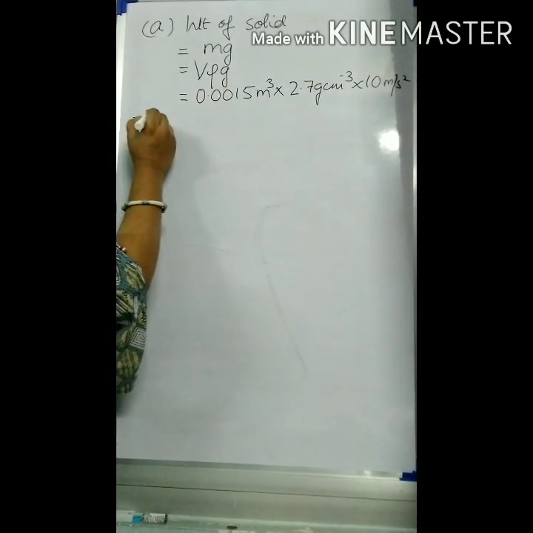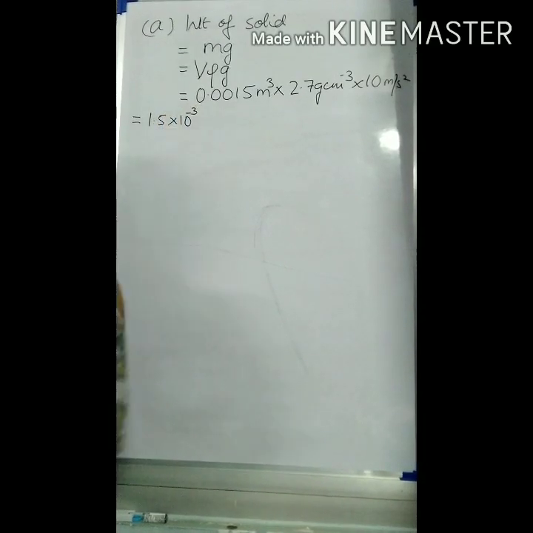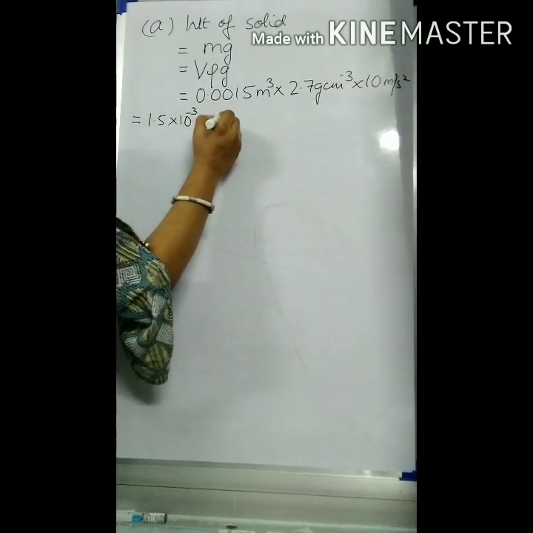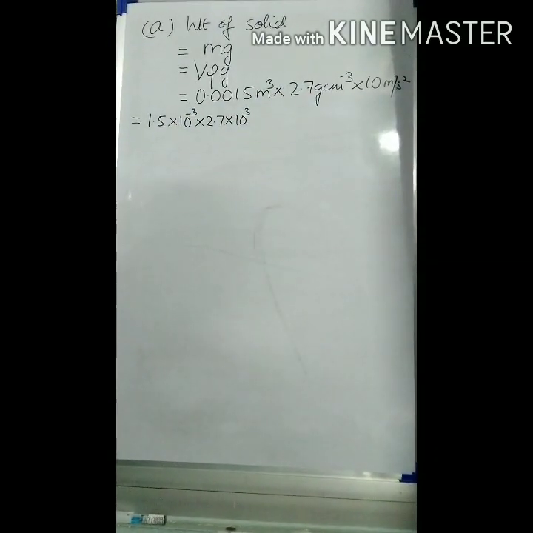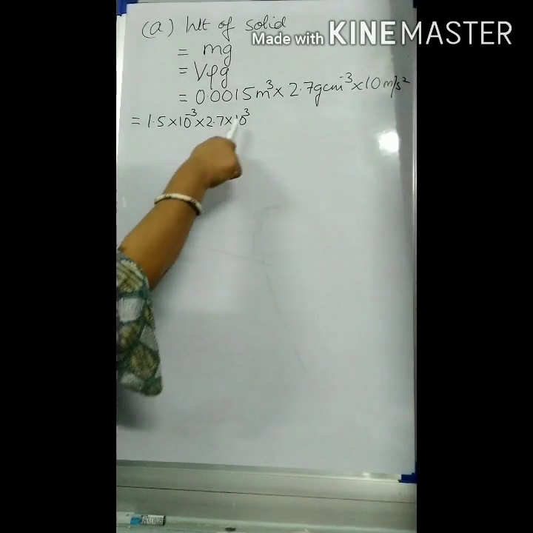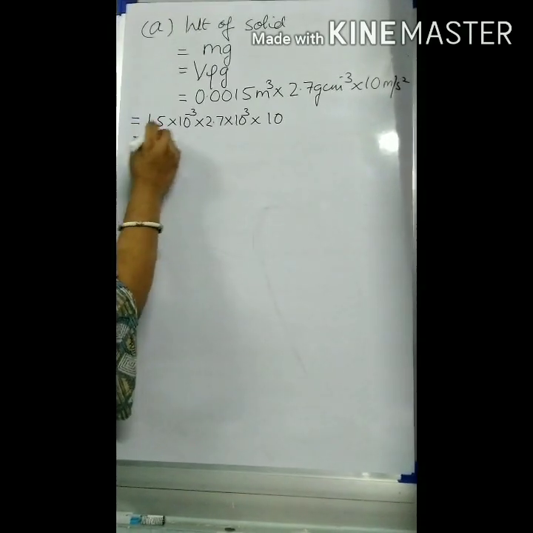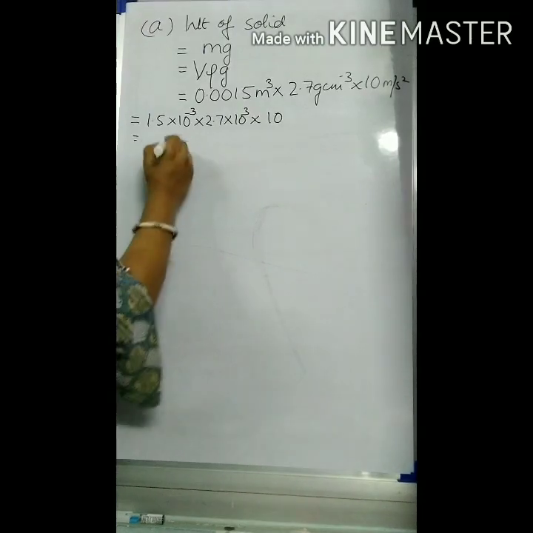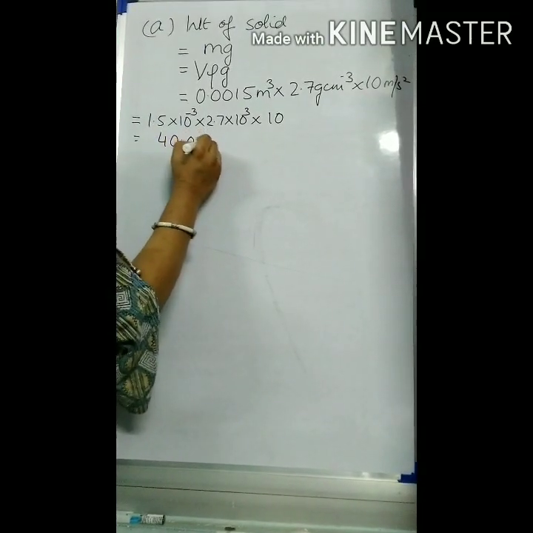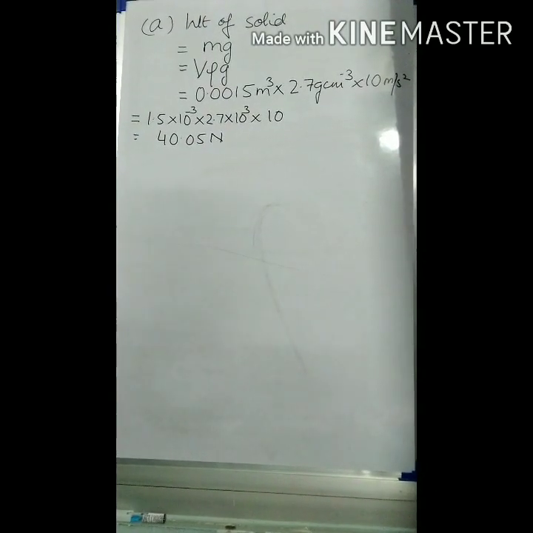Now this I can rewrite as 1.5 into 10 to the power of minus 3 into 2.7 into 10 to the power of 3, because this is given in gram per centimeter cube and I need it in SI unit, so I will multiply with 10 to the power of 3 into 10. When you multiply, this and this will eliminate, and 1.5 into 2.7 into 10 is going to give you 40.05 Newton. So this is the weight of the solid in SI unit.